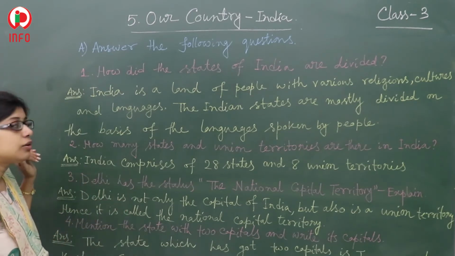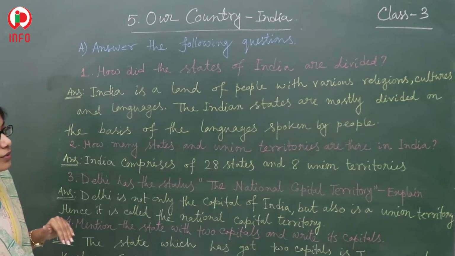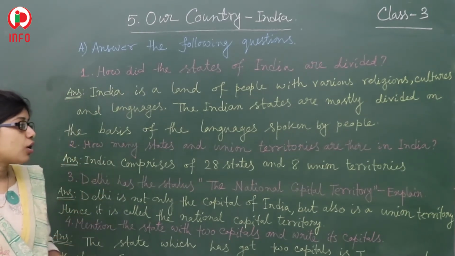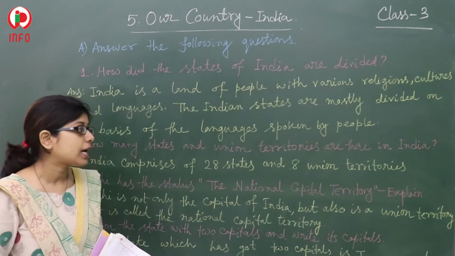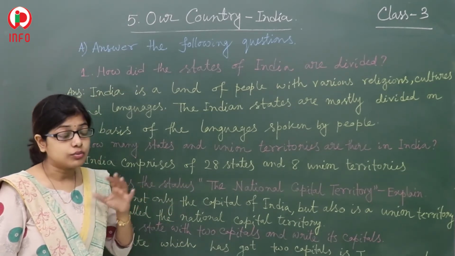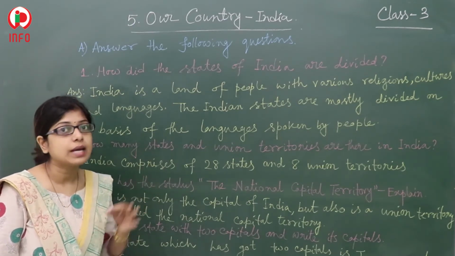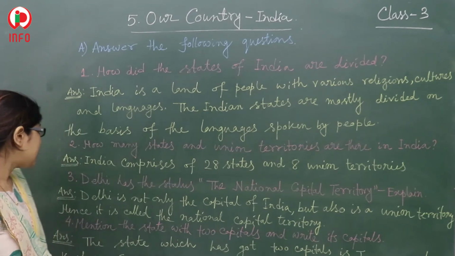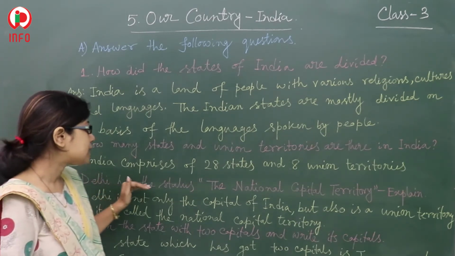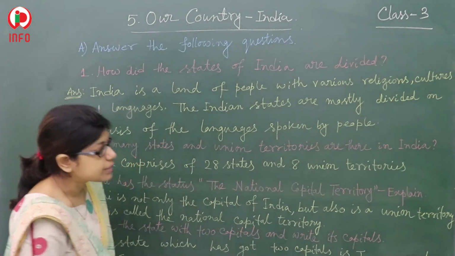Next, the second question: how many states and union territories are there in India? India comprises 28 states and 8 union territories, from 31st October 2019 onwards. Next, the third question: Delhi has the status of the National Capital Territory.